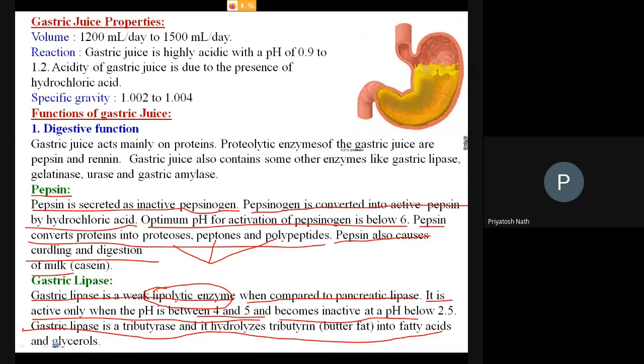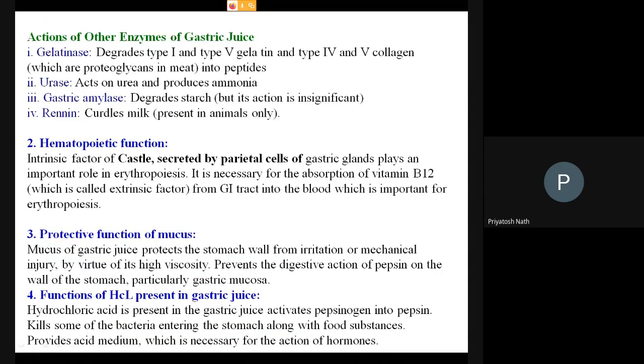Okay, now moving to the next. Now come to the other enzymes. Other enzymes include gelatinase, responsible for the digestion of collagen fibers, gelatin, etc. Urease is for urea digestion, and gastric amylase is for the carbohydrate, starch.